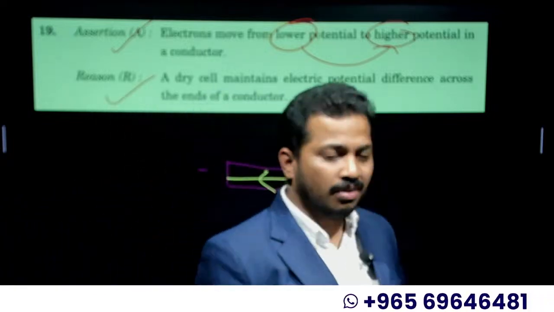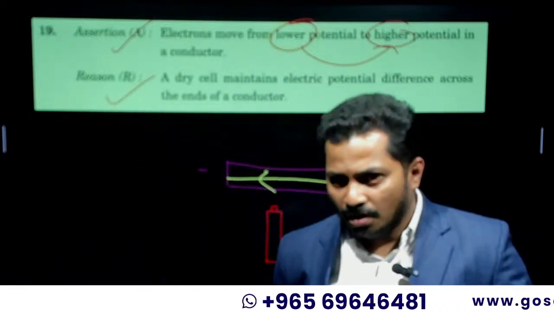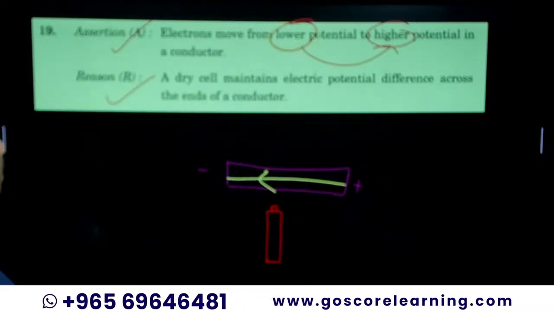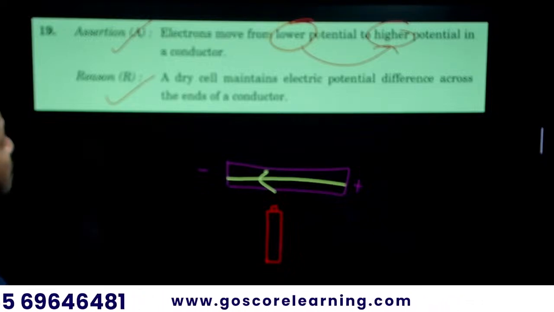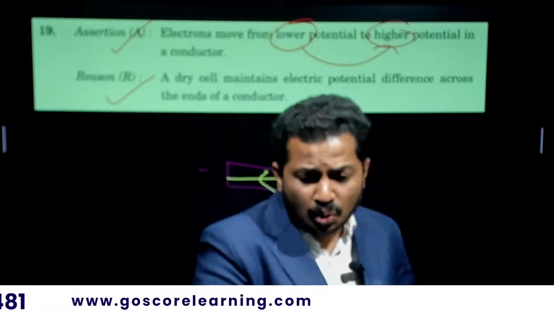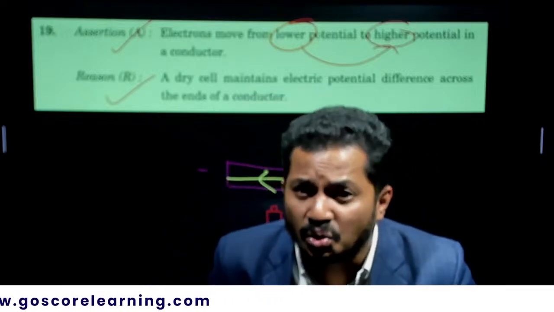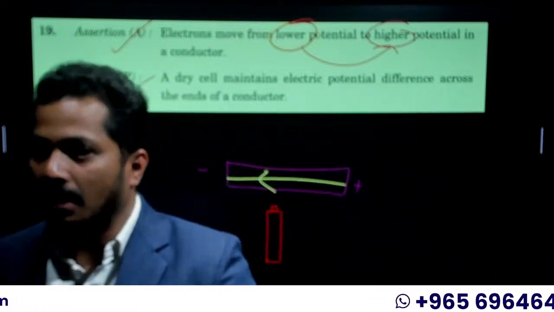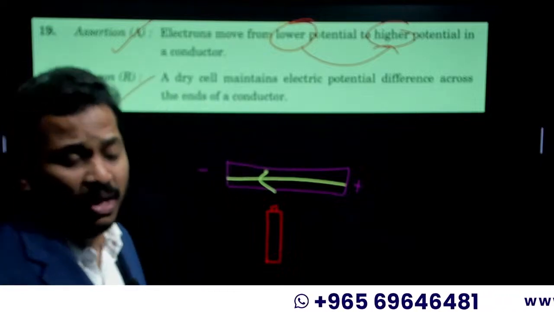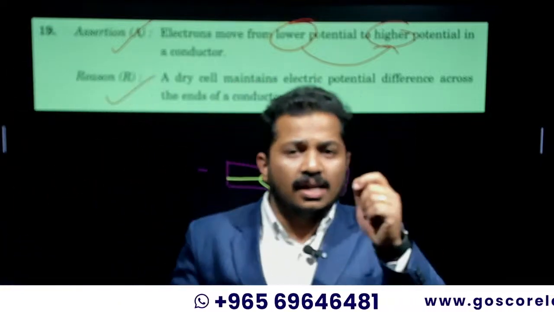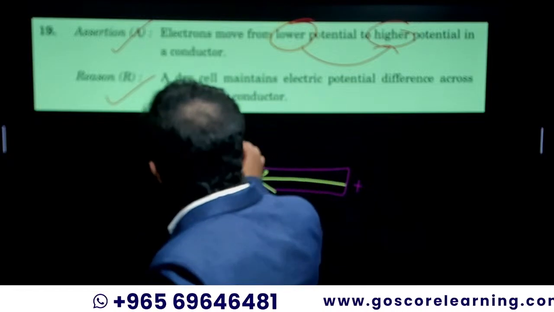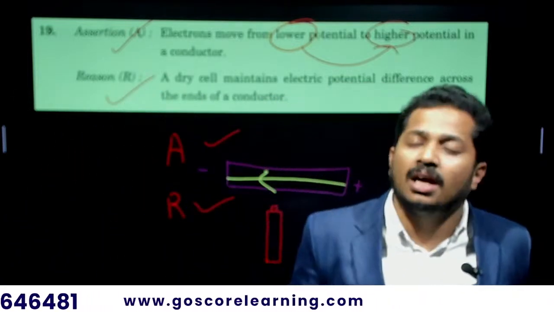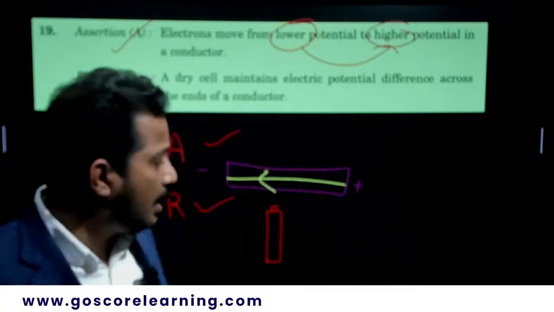Now the next question: whether the reason explains the assertion. A dry cell maintains electric potential across the ends of the conductor. So here electrons move from lower potential to higher potential. So could you please answer whether the reason is explaining the assertion? Are they connected? We can make it look connected, but whether it is explaining, no, it is not explaining. So what is the answer? Both assertion and reason are correct, but the reason does not explain the assertion. That's it. Okay, fine.